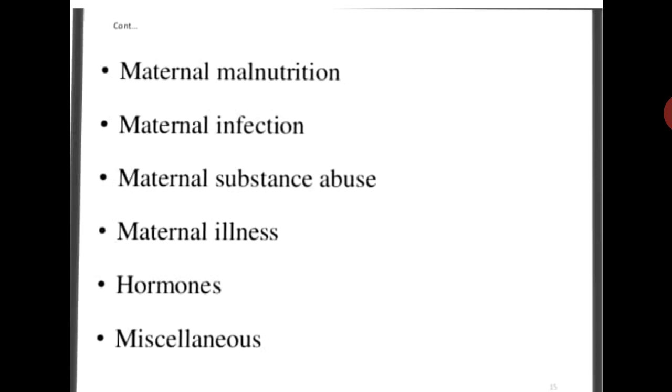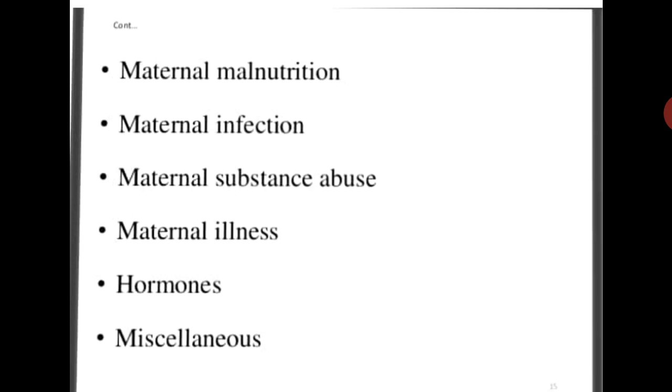For example, drugs like thalidomide, if consumed by the mother during the first trimester of pregnancy, can adversely affect the embryo and lead to birth defects, because these drugs come under teratogenic agents. Teratogenic effect means the drugs or substances which can cross the placental barrier and cause harm to the fetus.